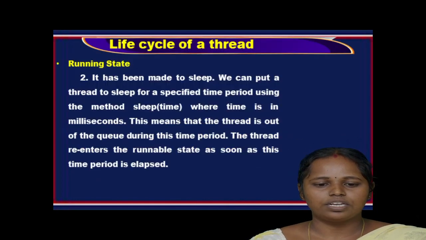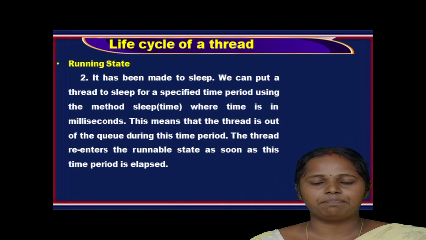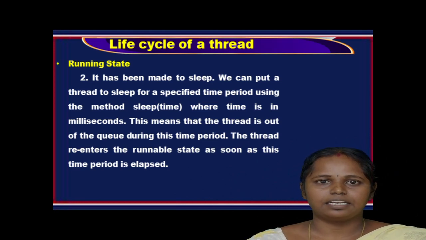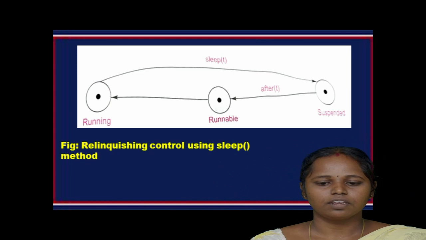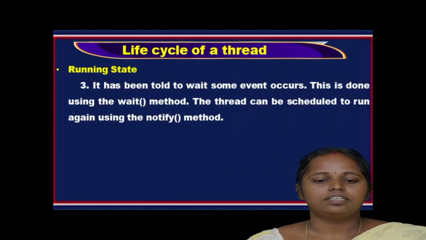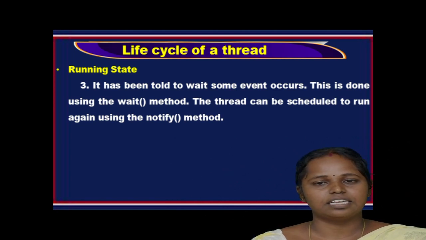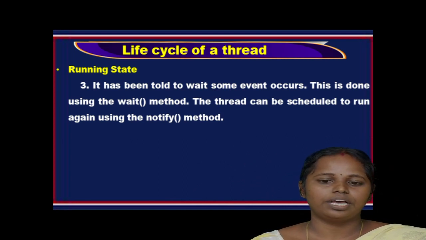And the second one is that it has been made to sleep. We can put the thread to sleep for a specified time period using the sleep method, where the time is in milliseconds. So we can use sleep to stop the thread for a particular time. Then the third one is that it is told to wait until some event occurs. This is done using the wait method. We can use the notify method to revive the thread to the runnable state.